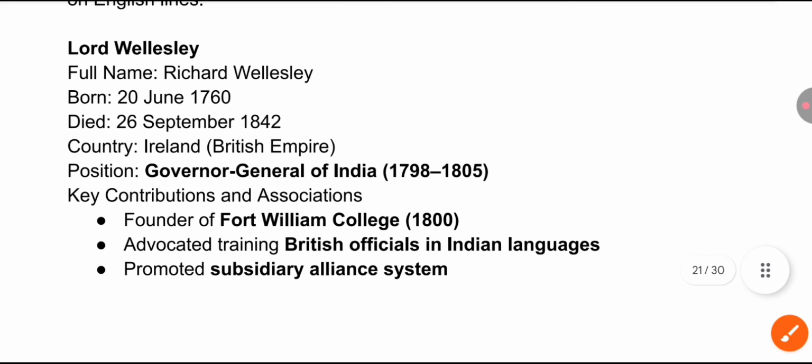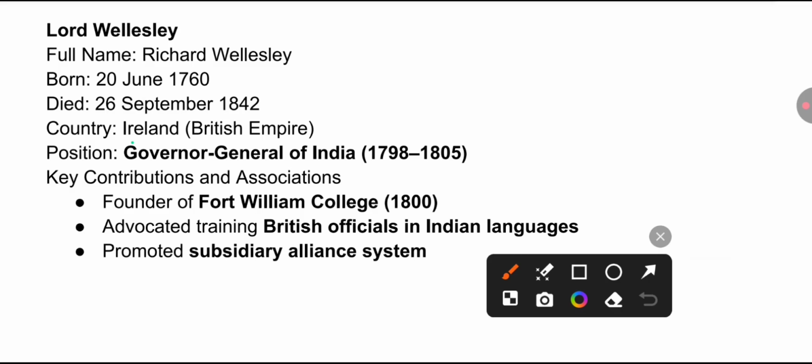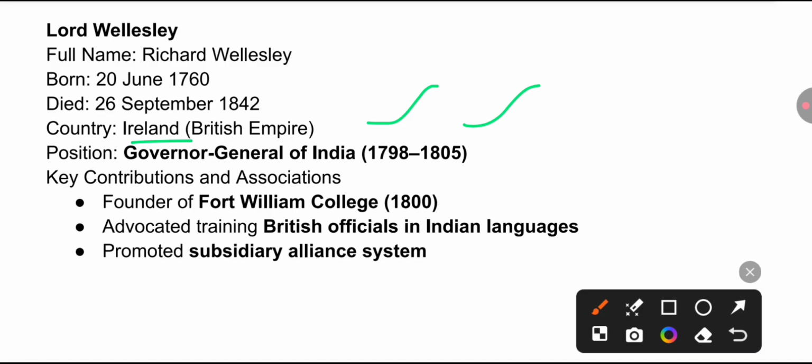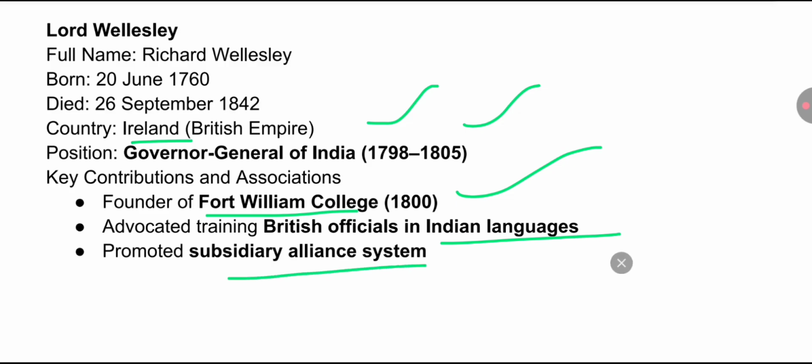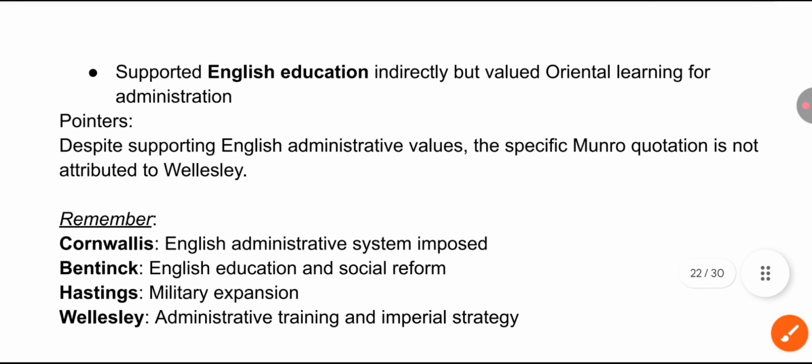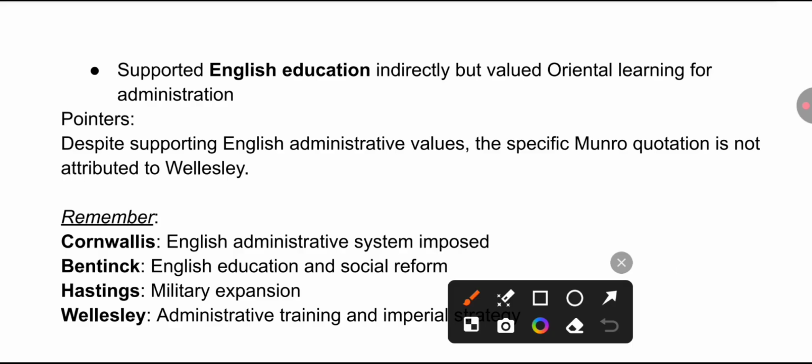Lord Wellesley we have, who was from Ireland, British Empire, Governor General of India from 1798 to 1805. Founder of Fort William College 1800, advocated training British officials in Indian languages and promoted the subsidiary alliance system. He also supported English education indirectly but valued Oriental learning for administration.